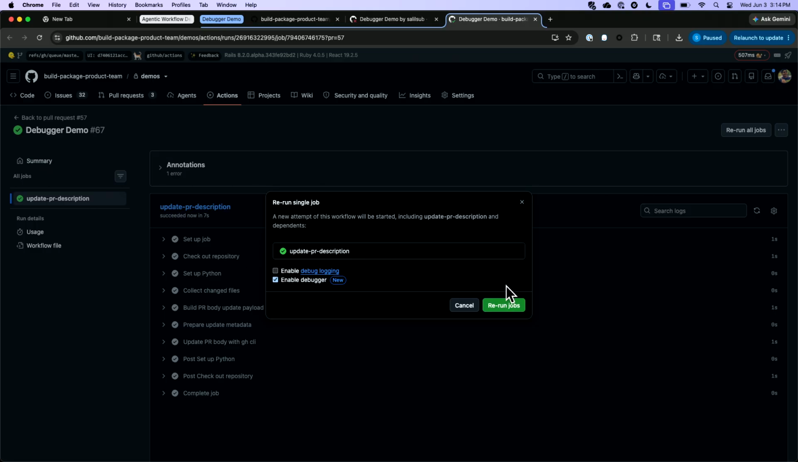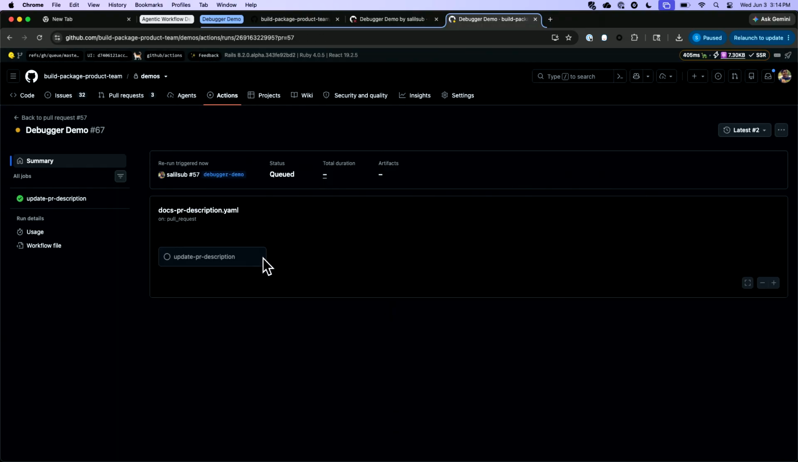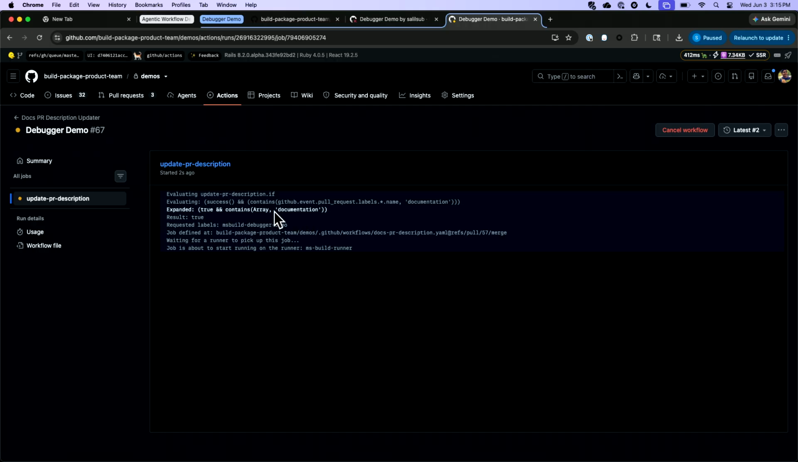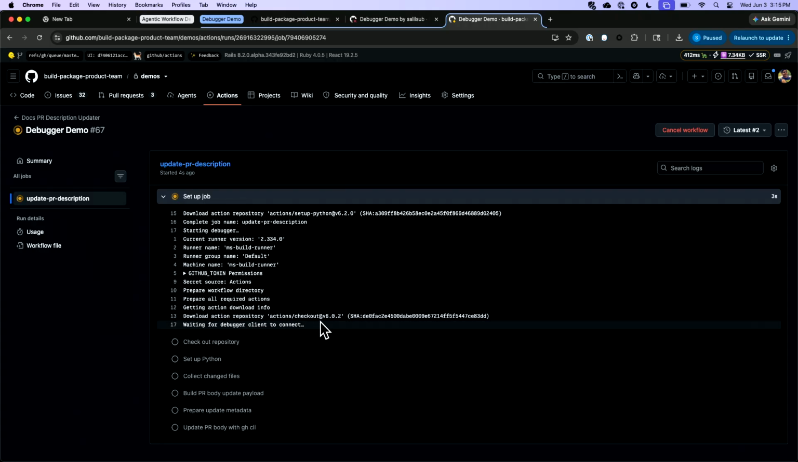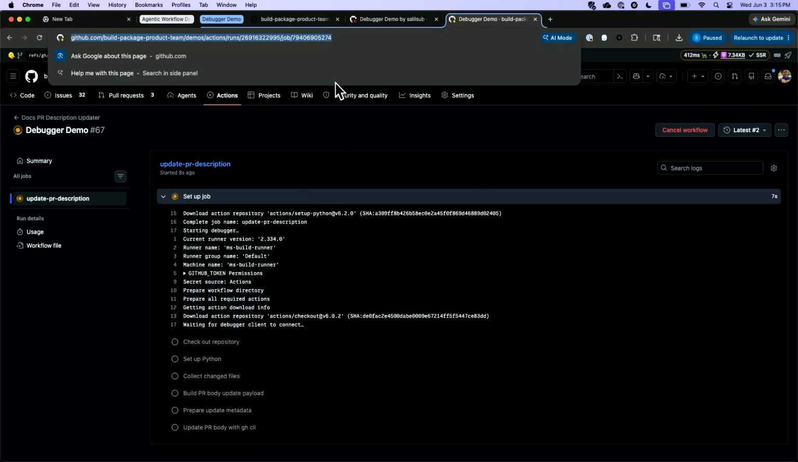And this is a real sneak peek, right? Yeah, this is not out yet. This is still an internal thing. But I'm going to enable this debugger, rerun the job, and it's going to kick off. And when I open this up, you see it's kicking off, and it says waiting for debugger client to connect. So what I do is I copy the link to this job.